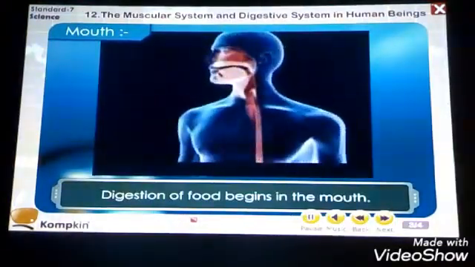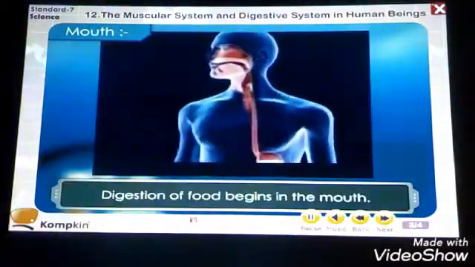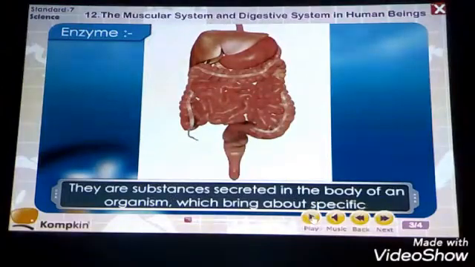Now listen here. Again I am repeating about the enzymes. Enzymes are the type of substances which are able to break down the simpler substances.